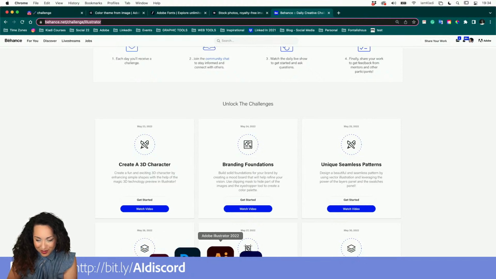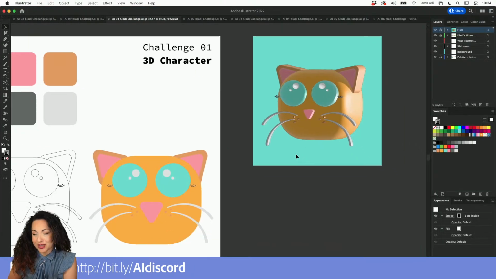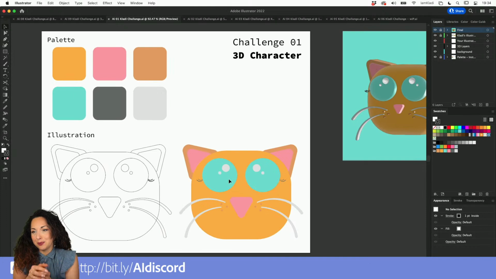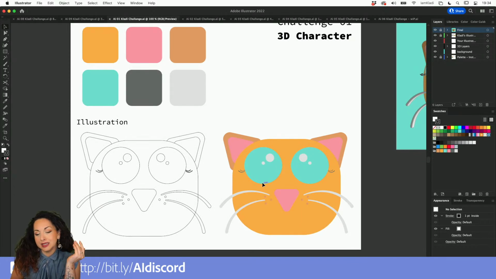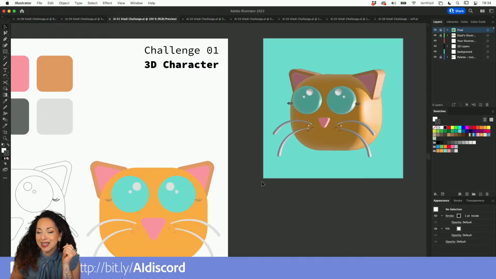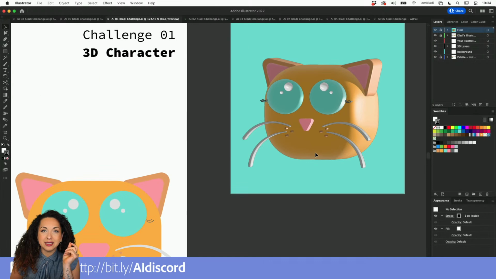Fantastic. So let's go ahead and jump into Illustrator, and let's start with challenge number 1. In challenge number 1, we explored how to create a character using shapes. As you can see just behind me, we have this little kitten that we created by using circles, squares, rectangles, and triangular shapes. So as you can see, super easy. That's why I left all the steps. We went from an outline into coloring using the color palette that was already provided for you in the starter file. And then we used the brand new 3D technology preview in order to create this 3D effect by inflating each different part of our cat.